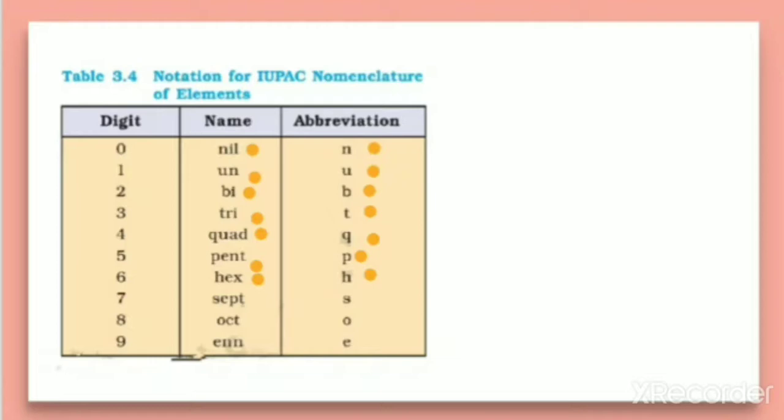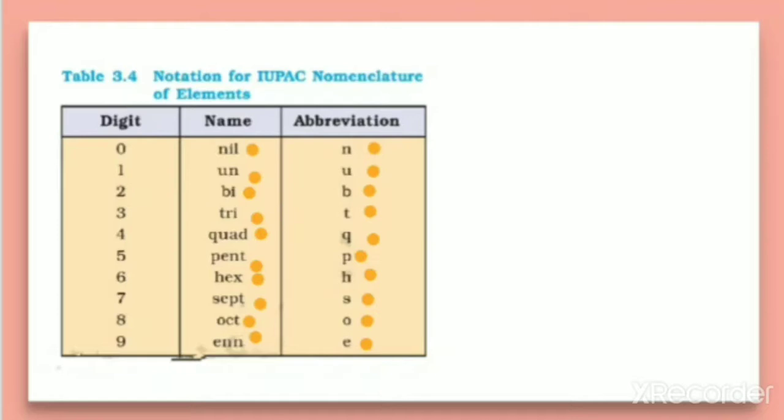But the 7 is taken as sept. As you have learnt in organic last year, the number 7 is taken as hept, but here the h letter comes common, therefore instead of hept, the word sept is used and the abbreviation is the first letter, that is s. 8 is oct, it is common, and the first alphabet o is taken as its abbreviation. 9 is enn, and the first letter e is taken as its abbreviation.